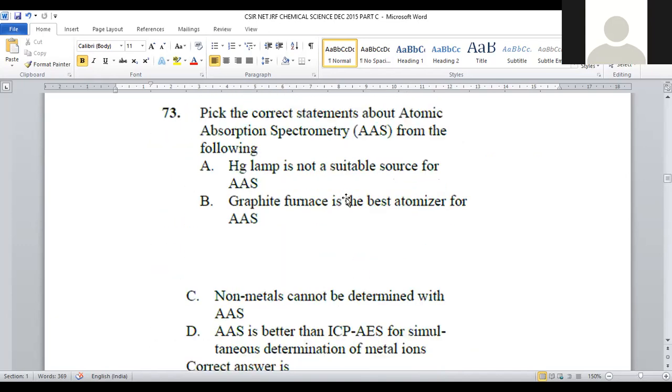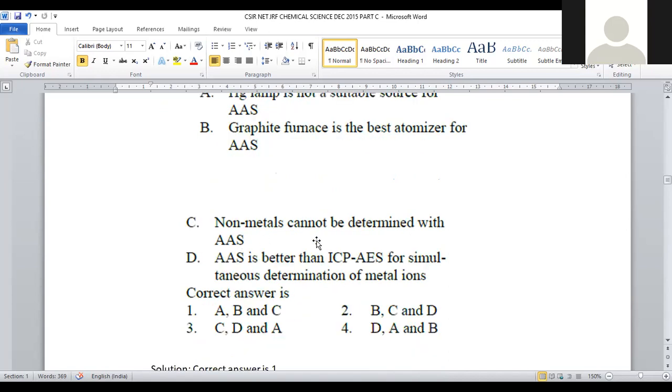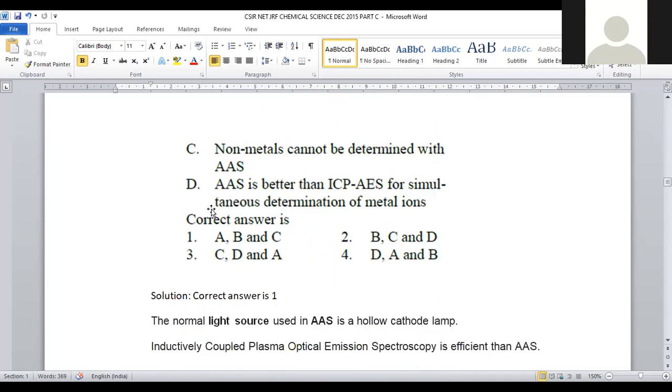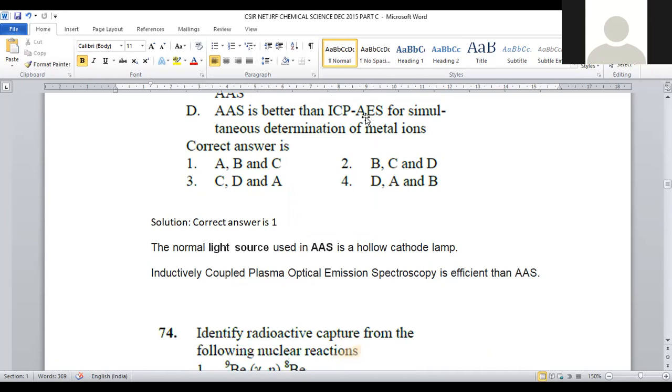From that hollow cathode lamp, light is emitted and metals get vaporized by the process called atomization. A graphite furnace is employed for that purpose, as the atomizer. The graphite furnace is used as the atomizing agent, and mostly it is employed for metallic substances. Non-metals cannot be analyzed by this method, and the efficiency of AAS is less compared to ICP-OES. ICP-OES is more proficient when compared to AAS. This is a wrong statement that they have given.